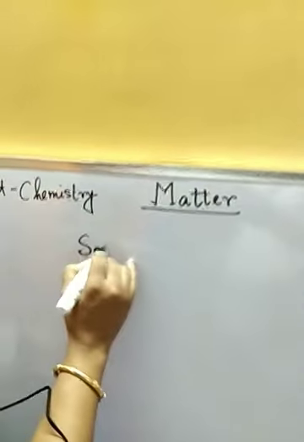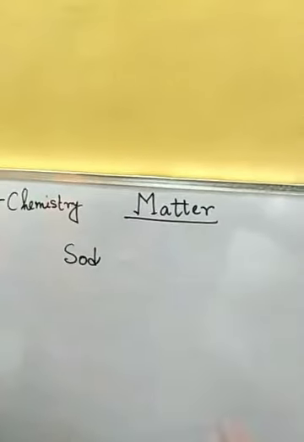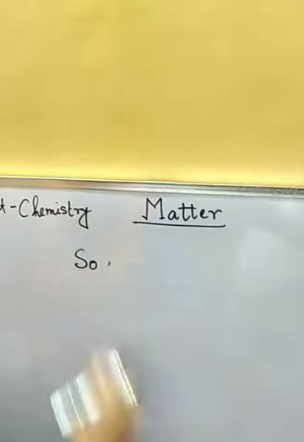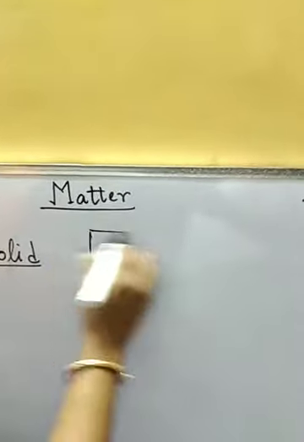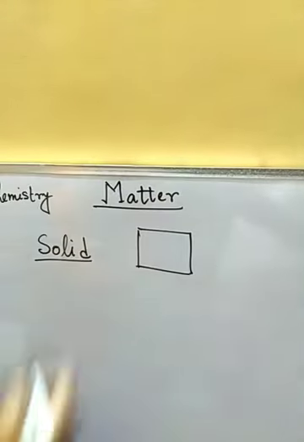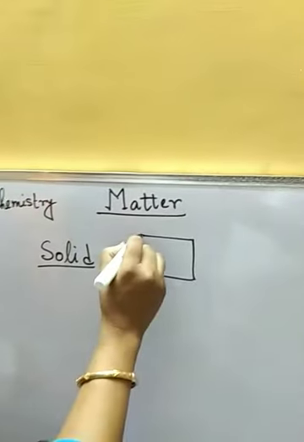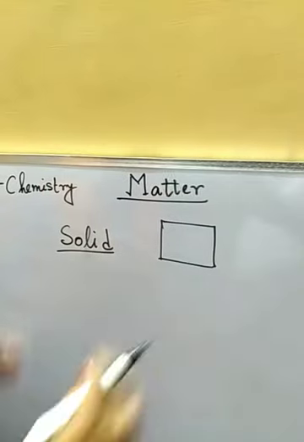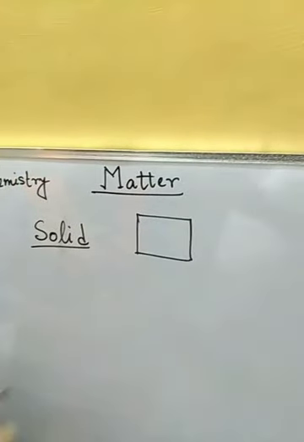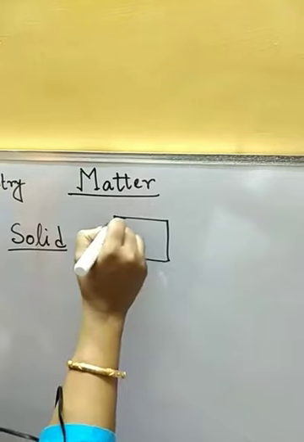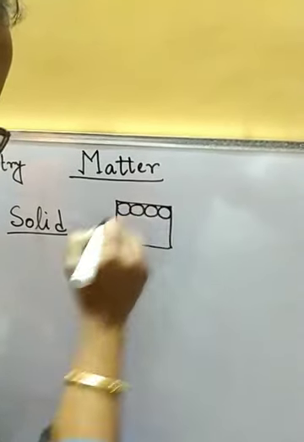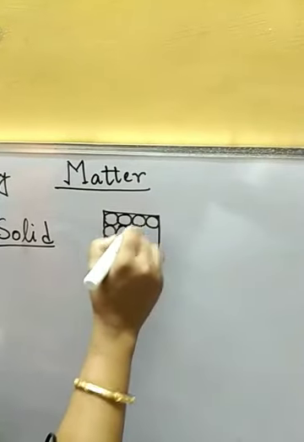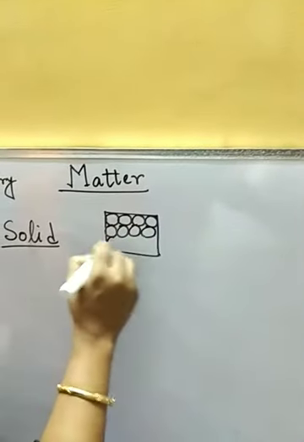Suppose if we take any solid or any liquid, suppose we are taking a block of iron. If we see this block of iron properly, then we will get that it contains some small particles.